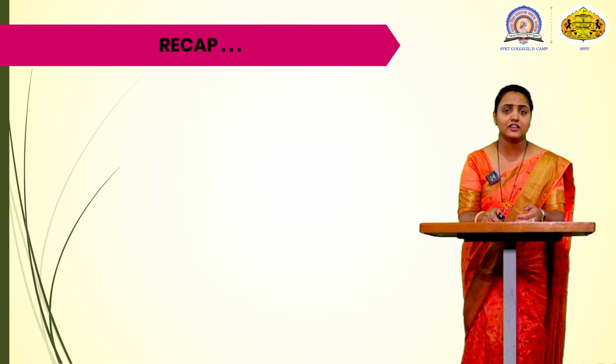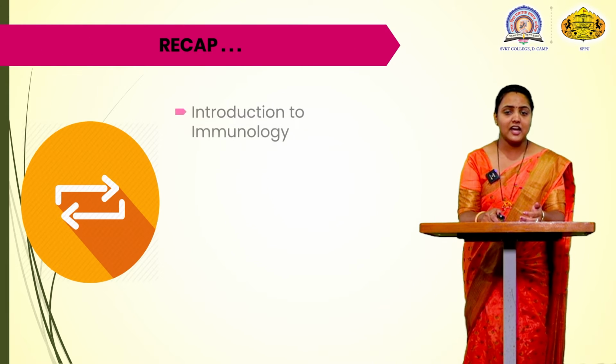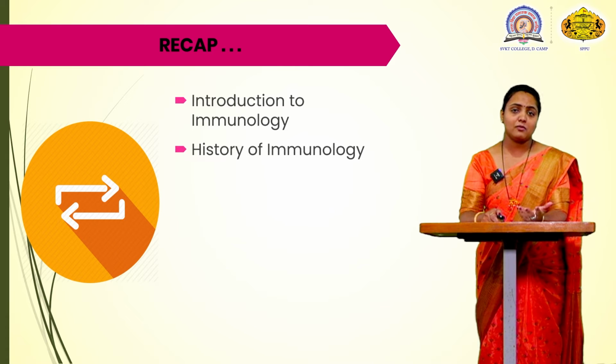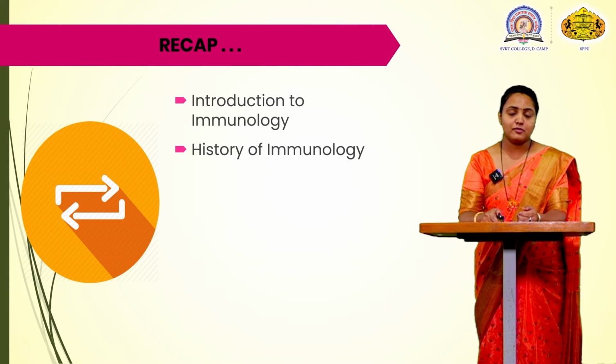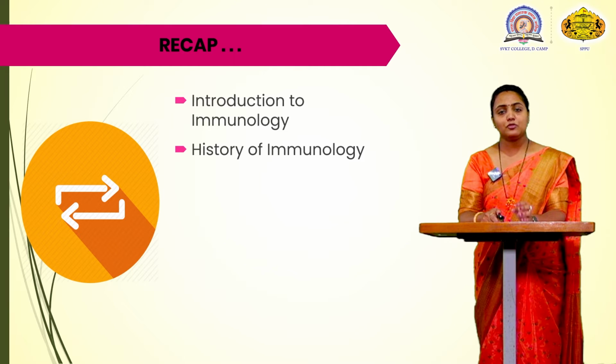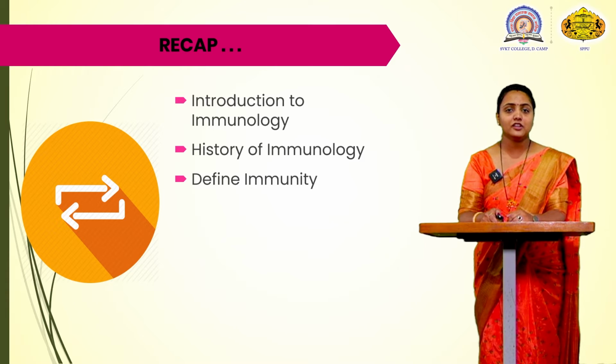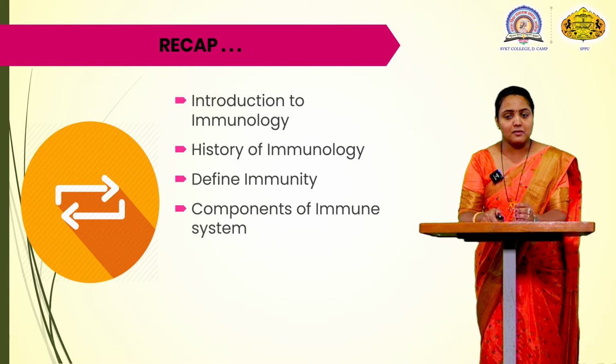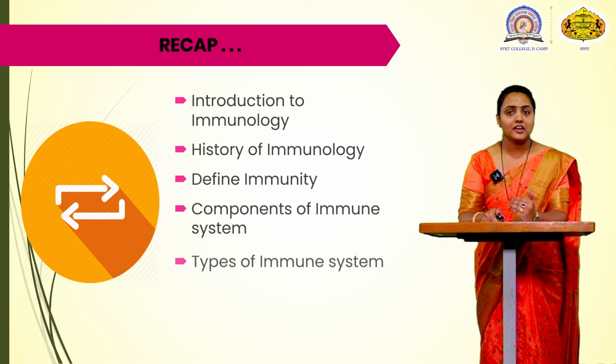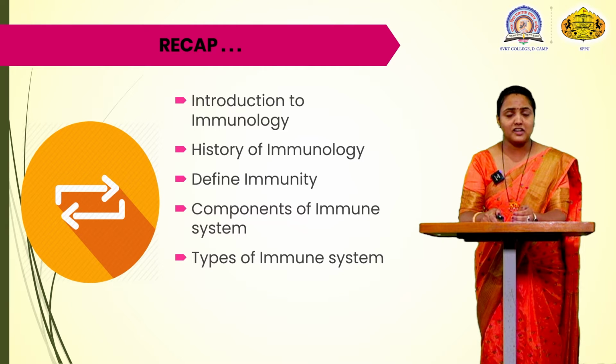So, first we are going to see what we have learned before. We have seen what is immunology. We have learned about immunology and the history of immunology. What was the history behind immunology? How did the term immunology come into existence? How were vaccines developed? We saw what is immunity and how to boost our immunity. We have seen various components of the immune system. We have seen various types of the immune system, that is the stages, first line, second line and the third line of defense mechanism in short.